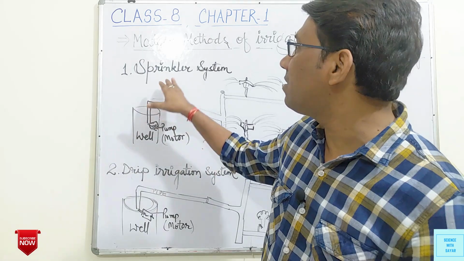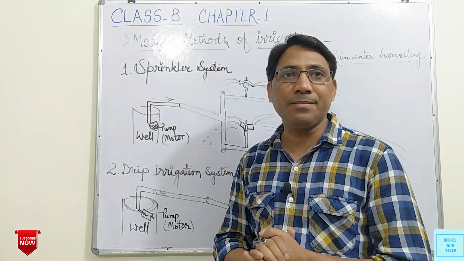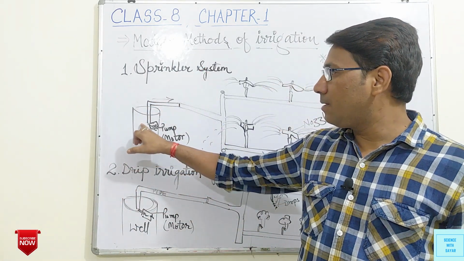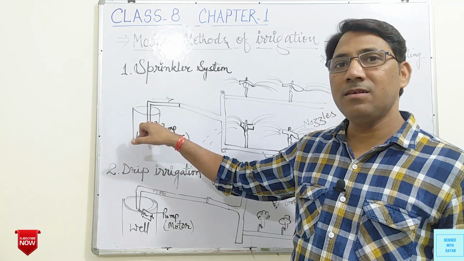First is the sprinkler system. There is a well, and a pump or motor is connected.